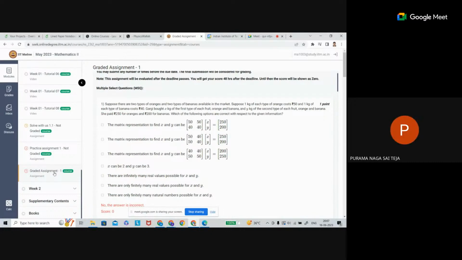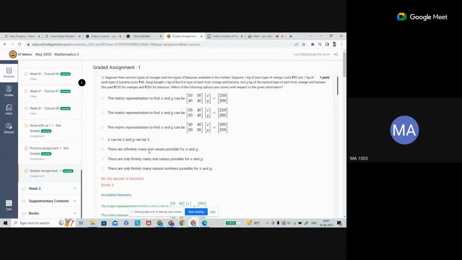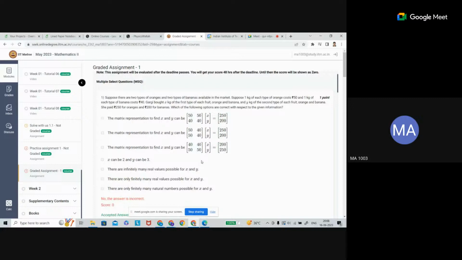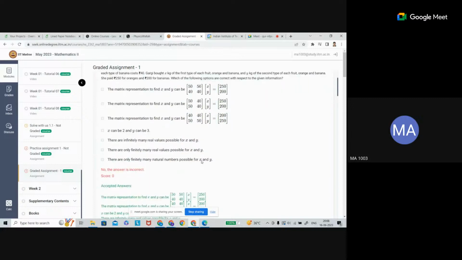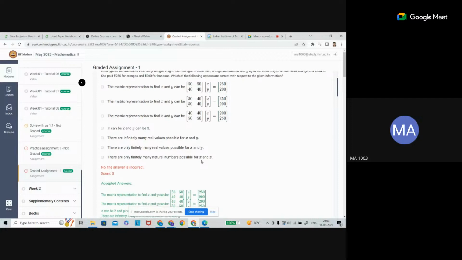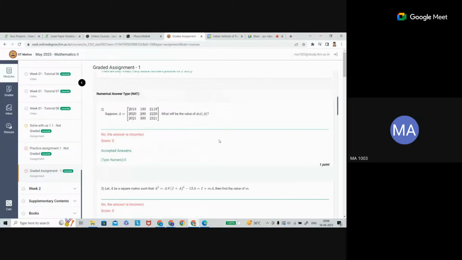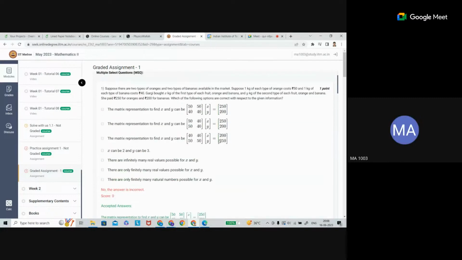This question is about finitely many real values x and y, finitely many natural numbers. It is a system of linear equations in two variables.